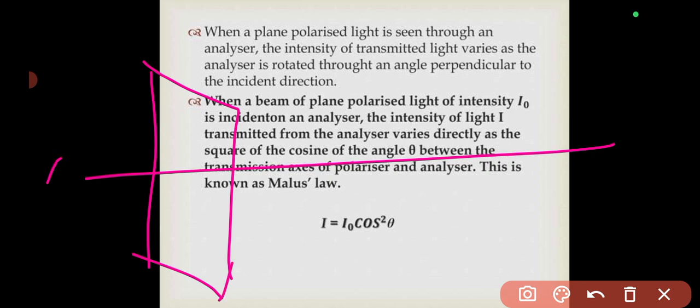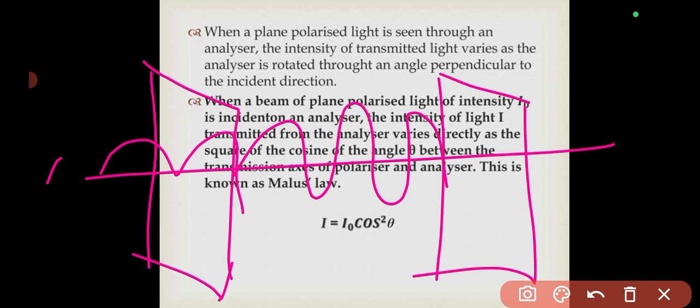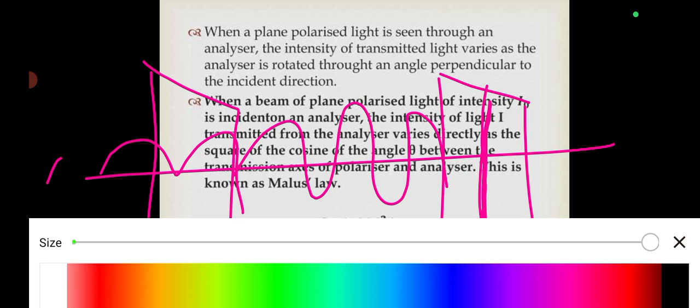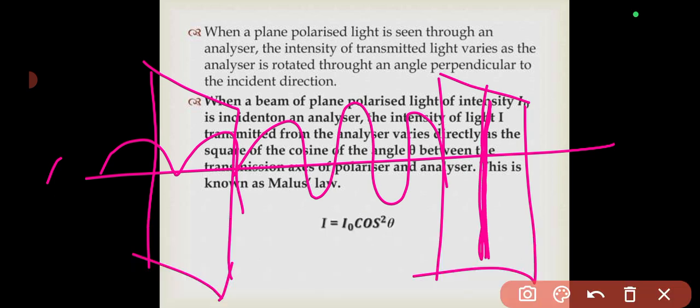You know that the plane, so let's say the plane polarized light is like this and it moves out of this place. Now by the time this is rotated, its plane of transmission will be a straight line around here, but after rotation, its plane of transmission will move somewhere in this direction. So if it moves in this direction, what will happen is that the amplitude of that light would have changed. The amplitude of the wave that comes out of this slit would have changed.